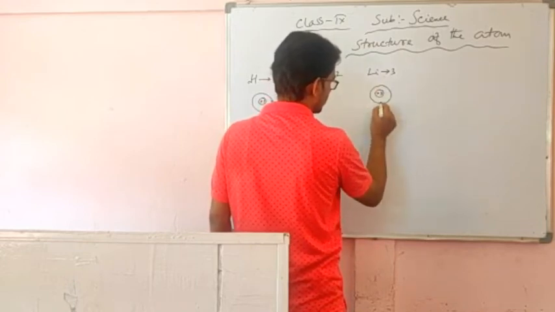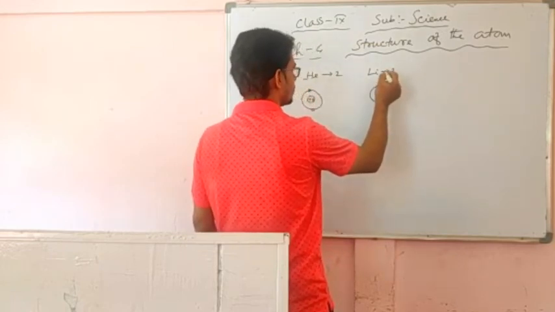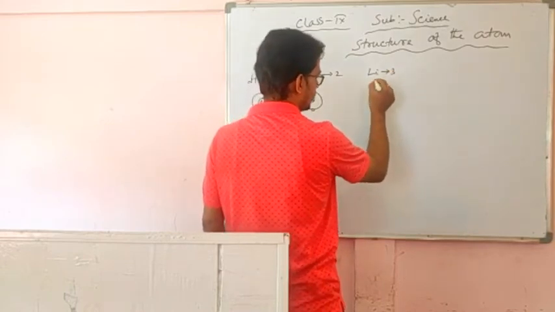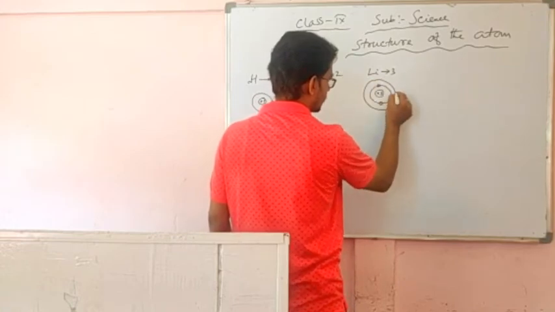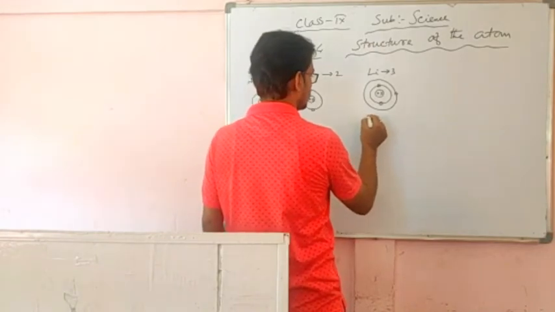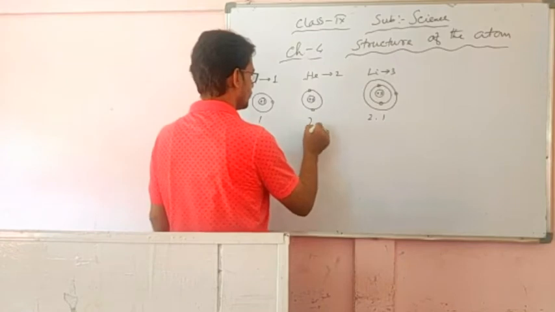In the first orbit a maximum of 2 can stay. Then from those 3 electrons, 2 have gone and 1 remains. That will go to the second orbit. So the electronic configuration of lithium we can write as 2,1.